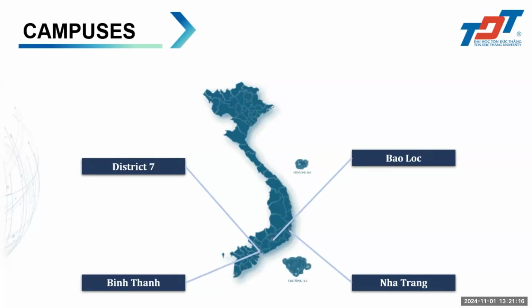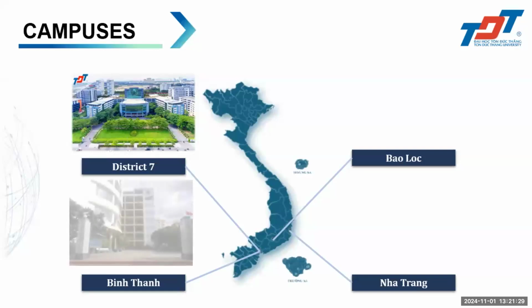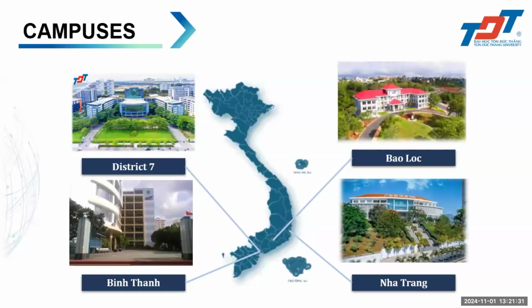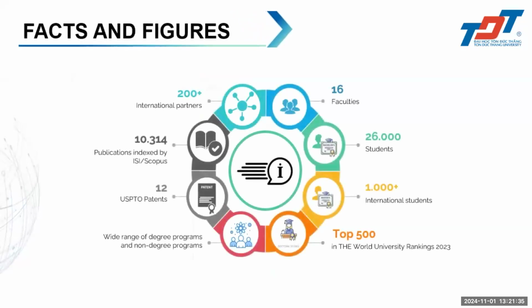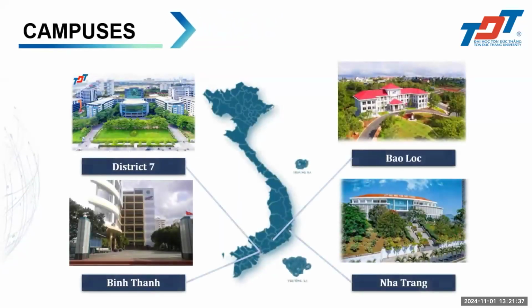So we have District 7, which is close to the center, and also this one in the center. Then Bảo Lộc is a highland of Vietnam, and Nha Trang is on the beach. It's a very nice city. So we have several campuses, but the main campus is in Ho Chi Minh, and we have about 28,000 students.